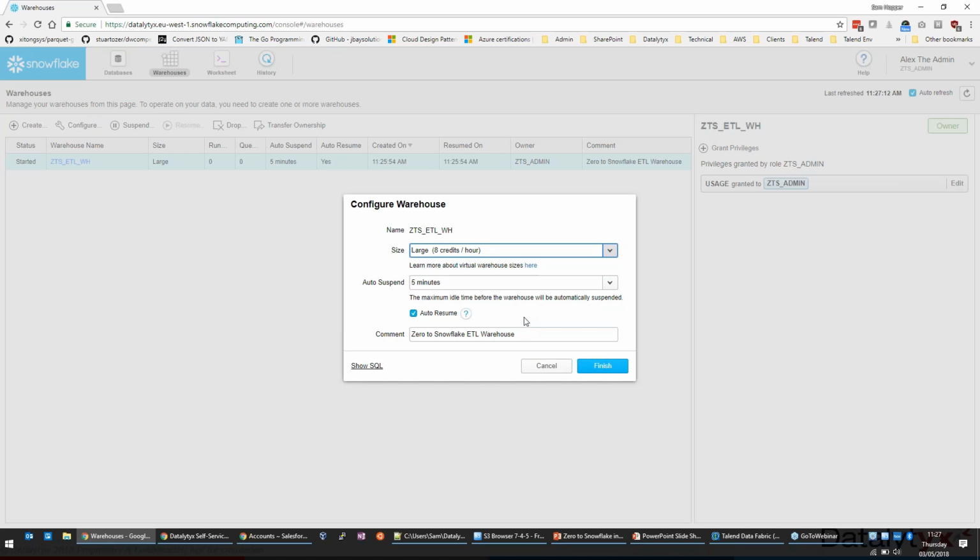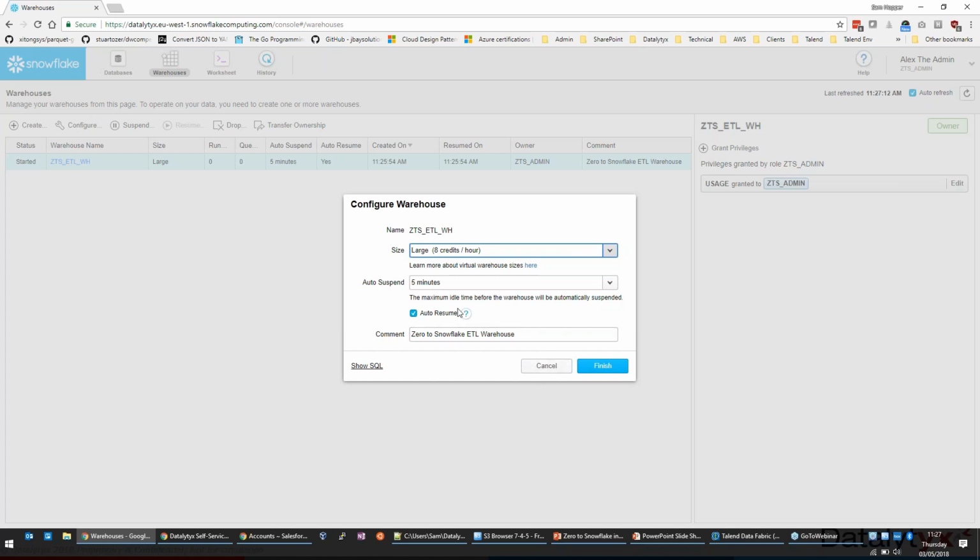As soon as a query comes in to a suspended warehouse, assuming the user has the right permissions, it'll activate that. And if it's a size large or below, chances are it's going to come straight back up within milliseconds. There's a pool of compute that Snowflake maintain that this will be configured from, so it's not having to start up EC2 instances or anything like that behind the scenes. It's all there ready to go.